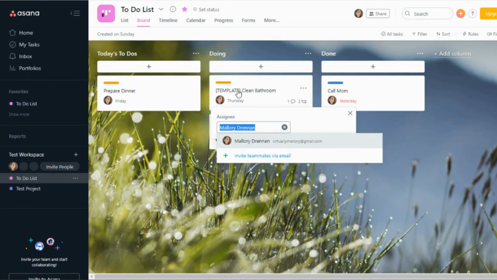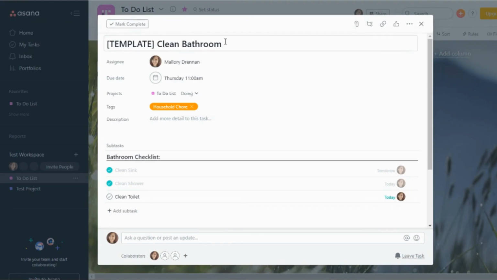But I actually have to click on the task to edit the name and edit the tags. So that's just a little bit of a difference. I do prefer the options that Trello has when it comes to editing from the board view. So to sum up, both of them are really great task management systems, and I love using both of them for the different purposes that I use them for.